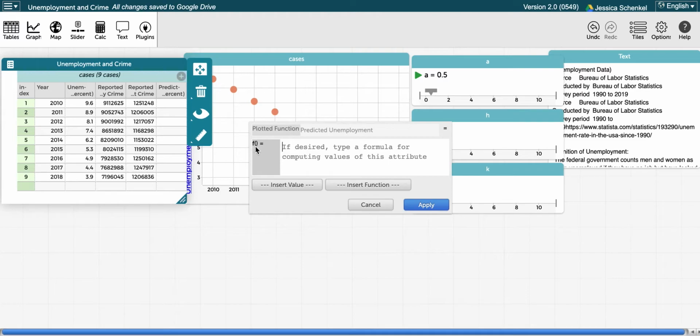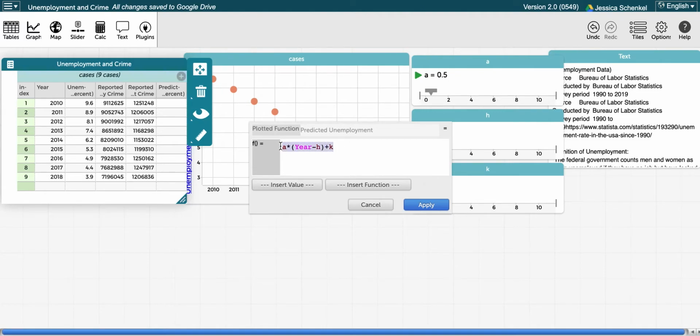So you'll see it has f of parentheses equals. So here I'm going to set up what my formula is. It's going to be A, that represents my slope, times, I'm going to start parentheses, and then here is where we would put an x, but with this I'm able to put straight up my independent variable, which is year. I'm just going to start typing it in, and you'll notice the year pops up. So year is my independent variable, minus H, in parentheses, plus K.